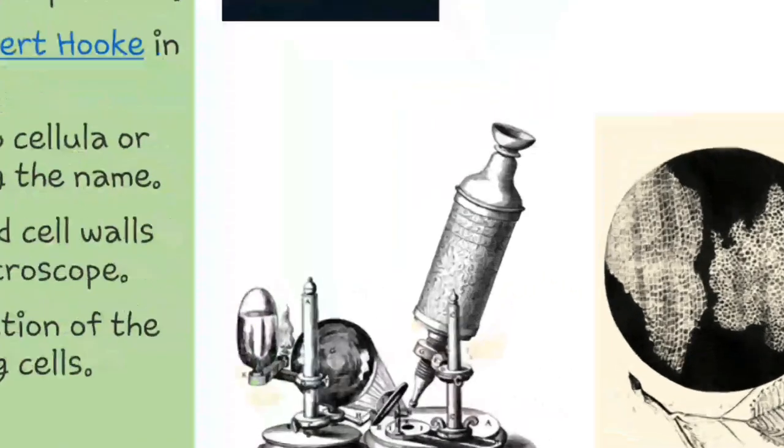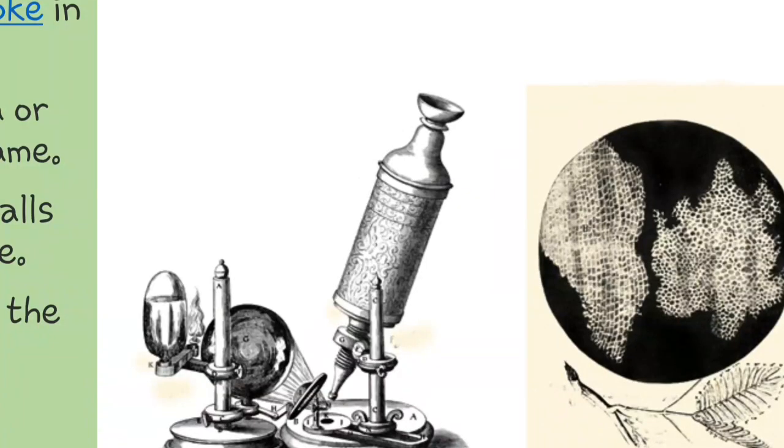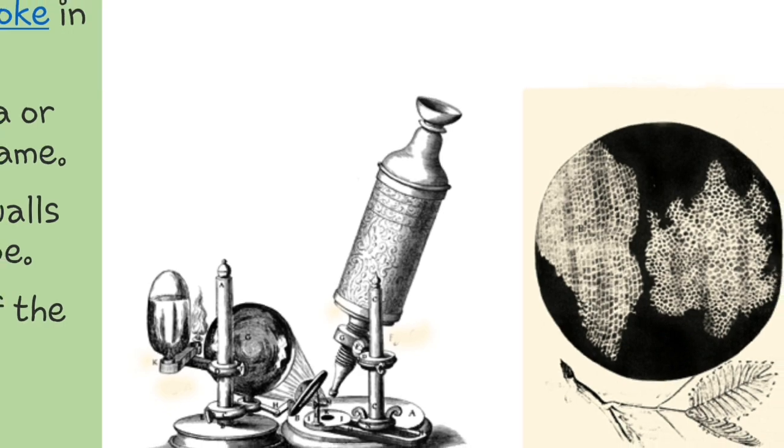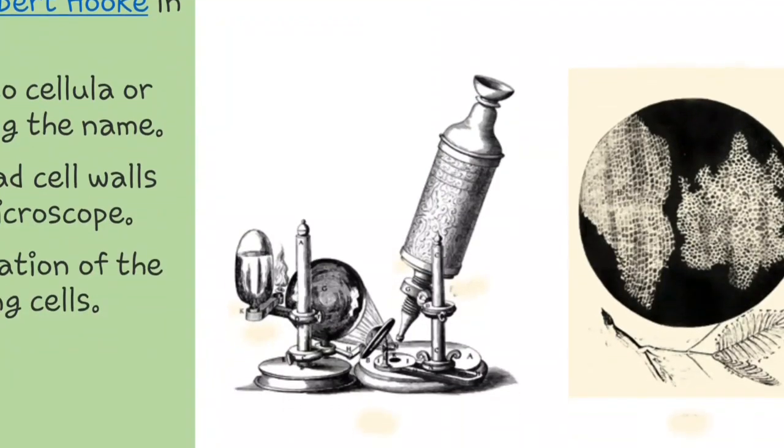If you observe the image here, the cells looked like small rooms, which he named cells. The microscope also was not so advanced as it is in the present day. We have so many types of microscopes available with us, like the compound microscope, dissection microscope, electron microscope, phase contrast, fluorescent. We have so many types of microscopes available today to view smaller objects. But at that time, microscopes were not so advanced, so it was not easy to find the microorganisms or the microbial world.